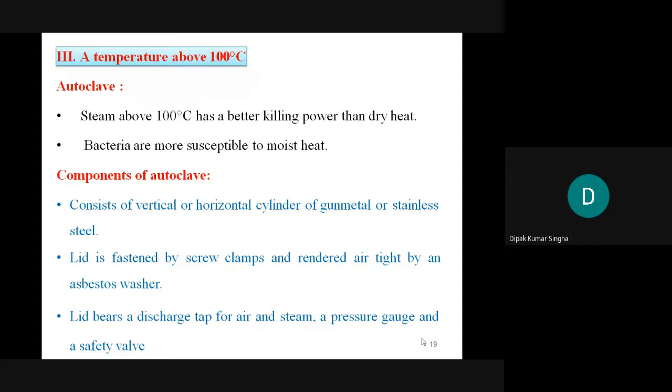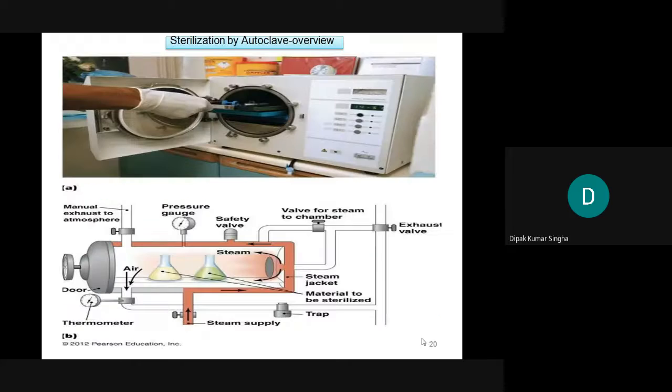What are the components of the autoclave? It consists of a vertical or horizontal cylinder of gunmetal or stainless steel, and the lid is fastened by screw clamps and rendered airtight by an asbestos washer. The lid bears a discharge tap for air and steam, a pressure gauge and a safety valve. So these are the basic construction. In practical sessions I think you will see it, but these are the sterilization by the autoclave.